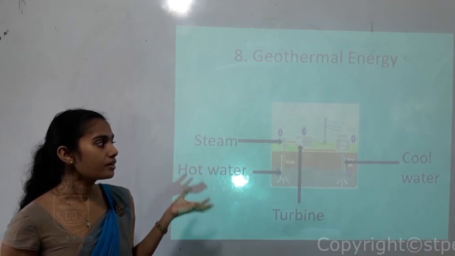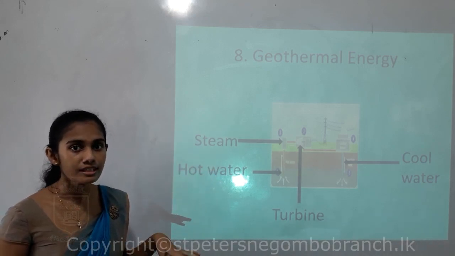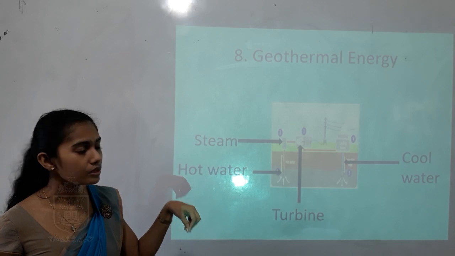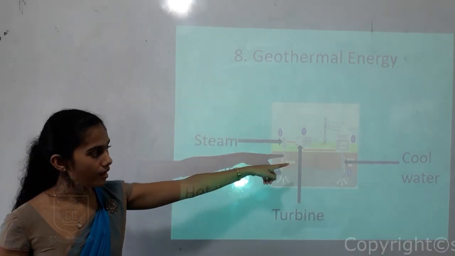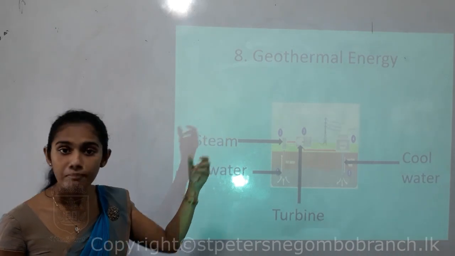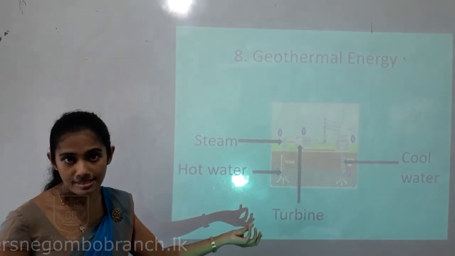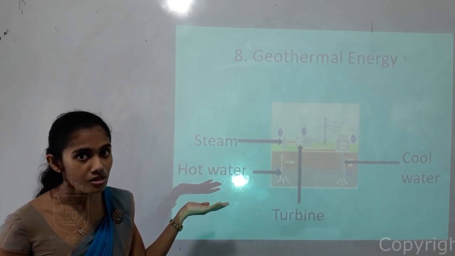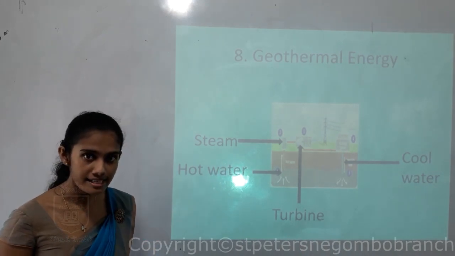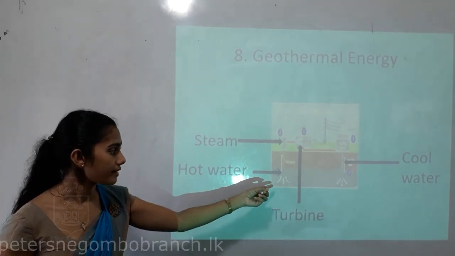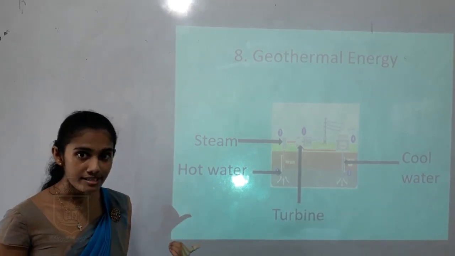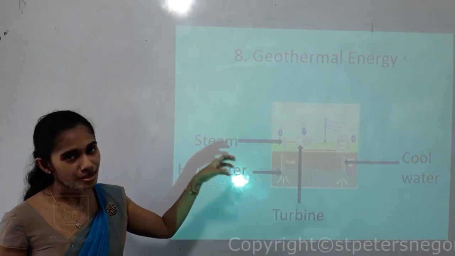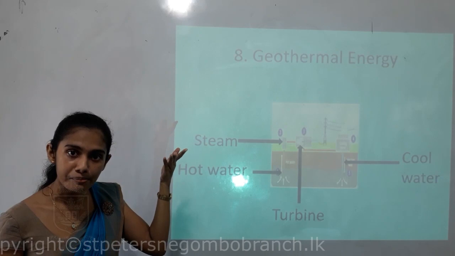So, you all know, children, if you consider the earth, some parts of the earth are very hot. So, in those areas, people send cool water into the earth by using metallic pipes. So when cool water is sent, as the earth's crust is very hot, the cool water is getting heated. So once the water is heated, they are going to get back the water not as cool water but hot water, children.